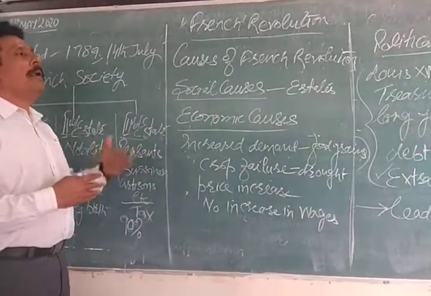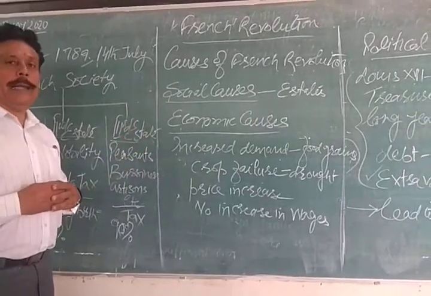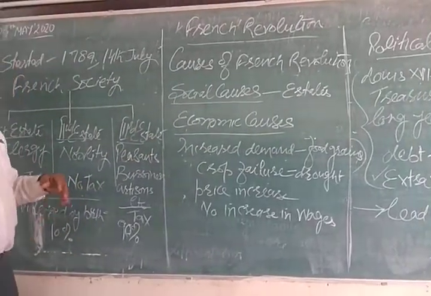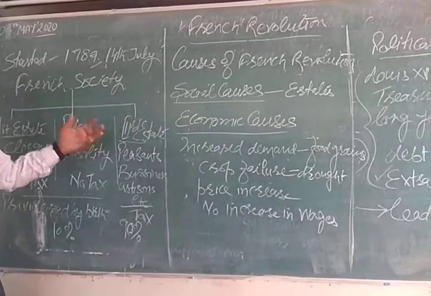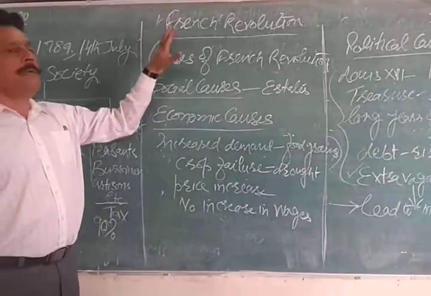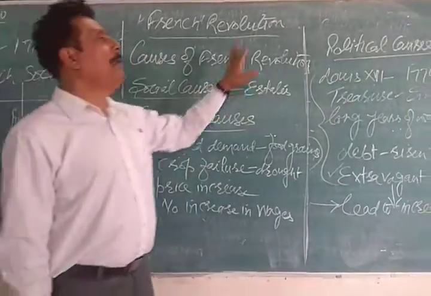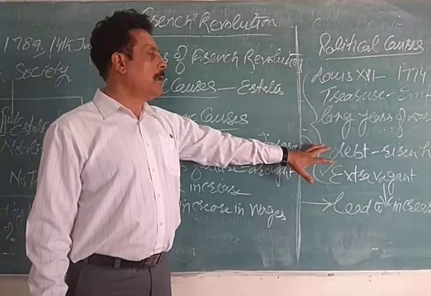How it happened, how the events took place, that we will discuss in the next meeting. Till today, you only have to understand the composition of the society, the first, second, and third estate, and then what were the causes, the social causes, the economic causes, and the political causes of the French Revolution.